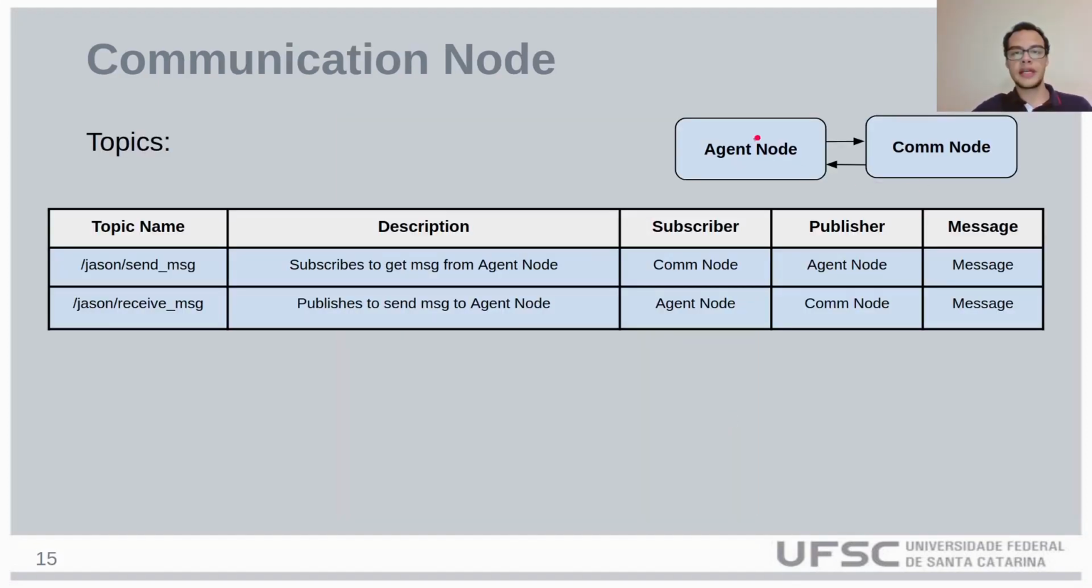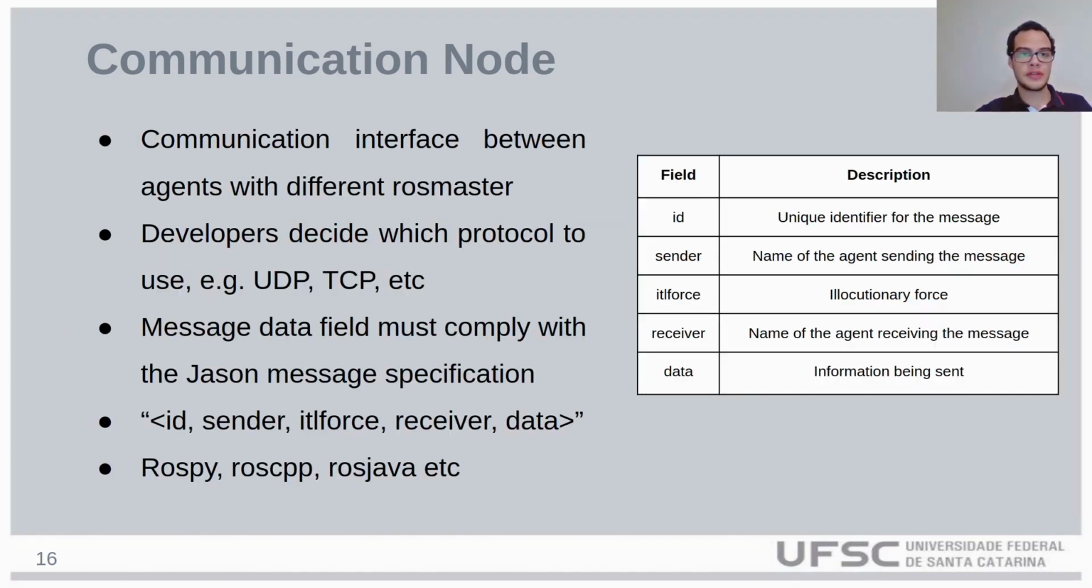The com node communicates with the agent node using the same topics as I previously described, but in the opposite direction. It subscribes to JSON message to get new messages sent from the agent, and it publishes into JSON receive message to send new messages to the agent. The communication node enables agents running with different ROS masters to communicate with each other. It is left to the user to develop this node. It also has to decide which technology to use. The only requirement is that the message data field must comply with the JSON message specification.